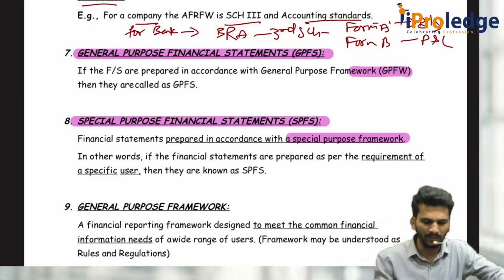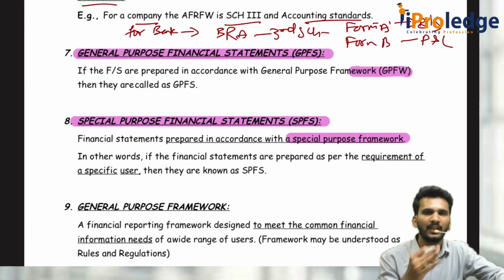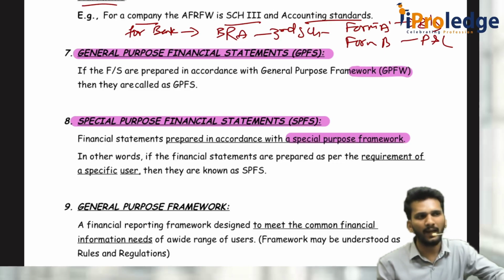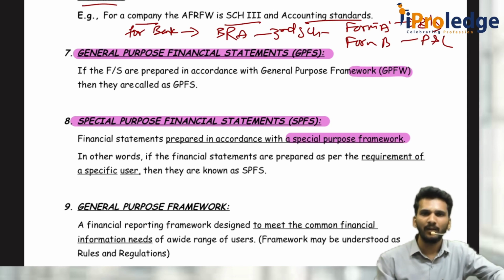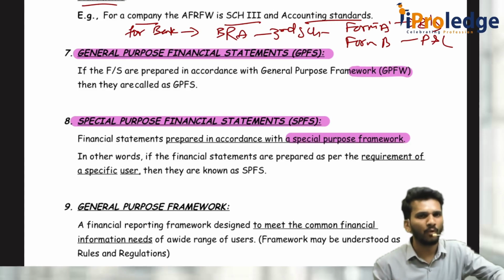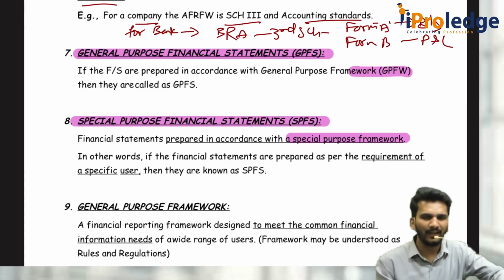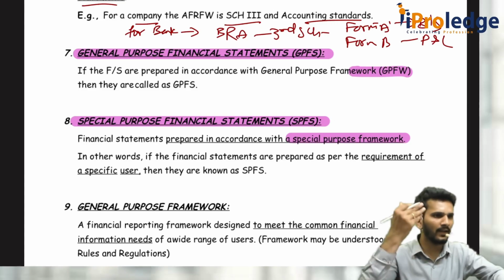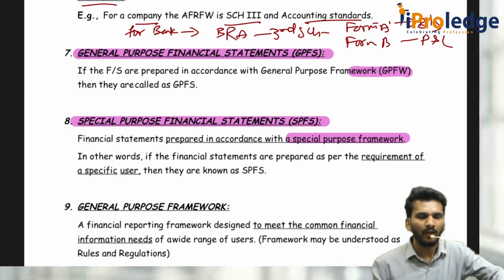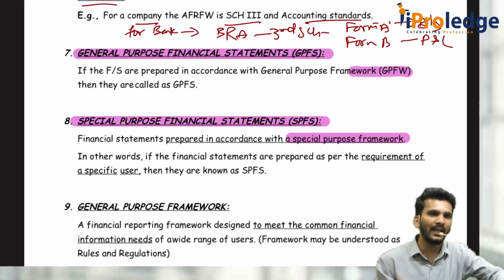So what is special purpose? Special purpose means, generally as per the fundamental accounting assumptions, I will prepare my financial statements on going concern, consistency and accrual basis. But I went to a bank for the purpose of a loan, and in my financial statements there are trade receivables, inventory in transit, everything, which is worth 10,000 crores. I am asking, please give me some 5,000 crore rupees of loan. Then they asked, sir, this is yet to be received. I don't know whether it is due from 10 years, 15 years. I want your financial statements to be prepared on a cash basis.